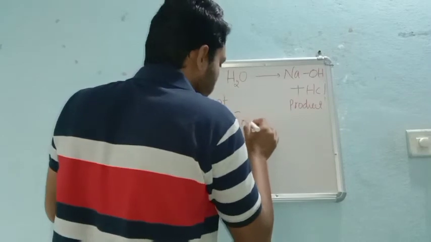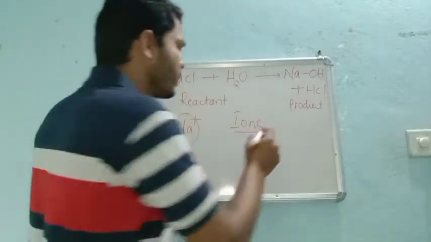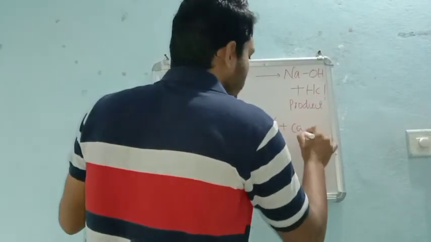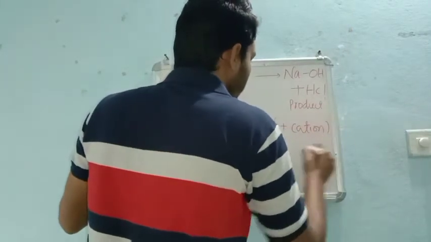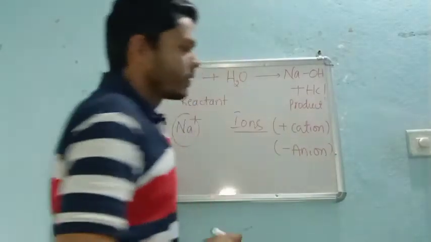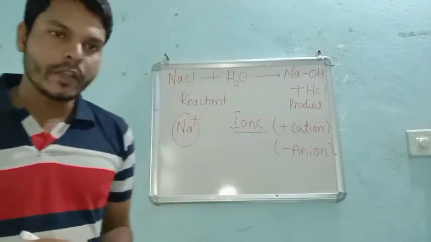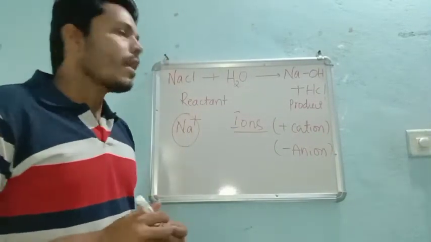Very important, right? We require ions. It may be positive, a cation, or negative, an anion. Positively charged species are called cations, and negatively charged species are called anions.